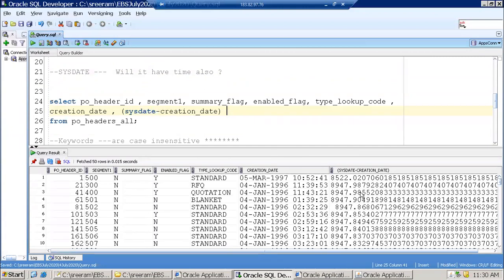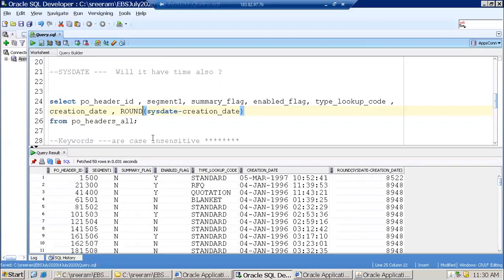Now I don't want to see this decimal part. What can I do? I can simply round it. Round off the sysdate difference, and it'll work. But for the end user, when they see the column value, it doesn't make any sense. So we want to display a particular column name, which we call a column alias.